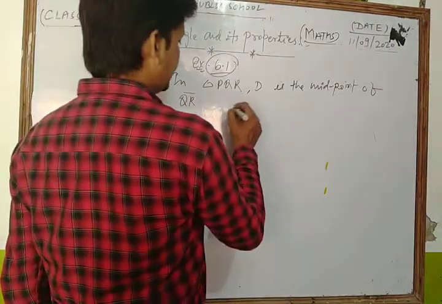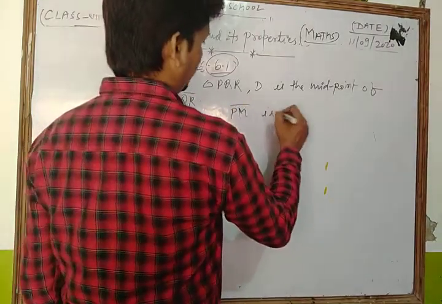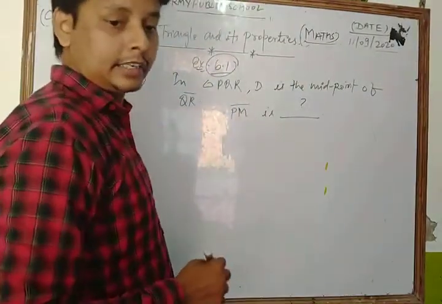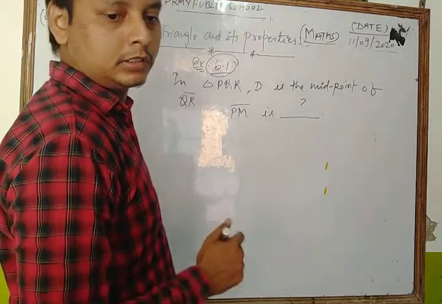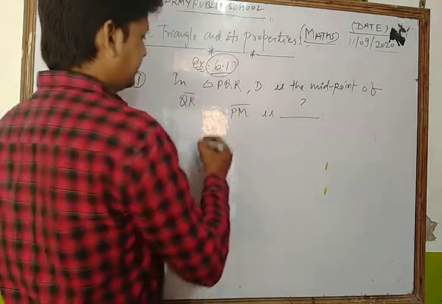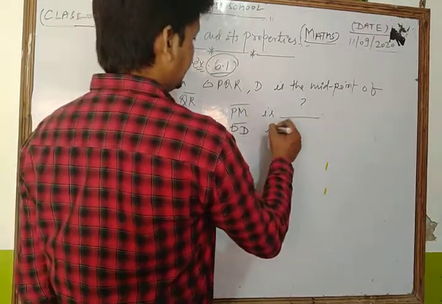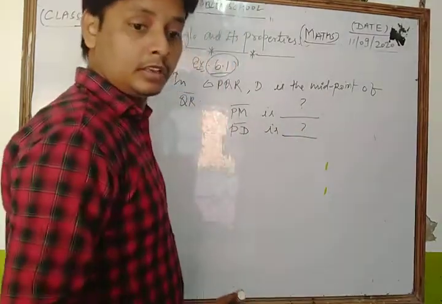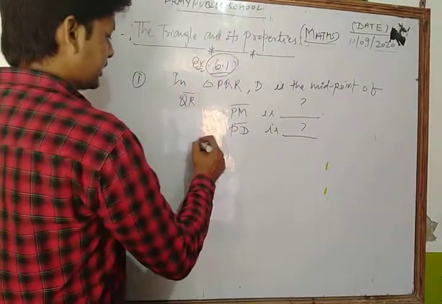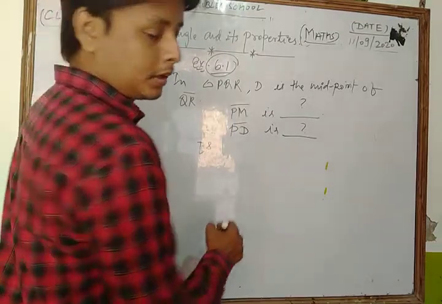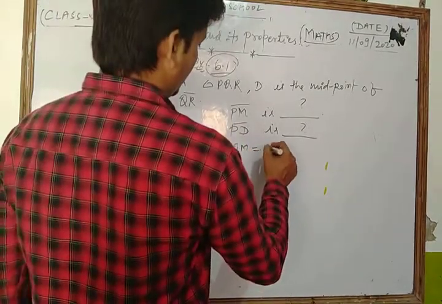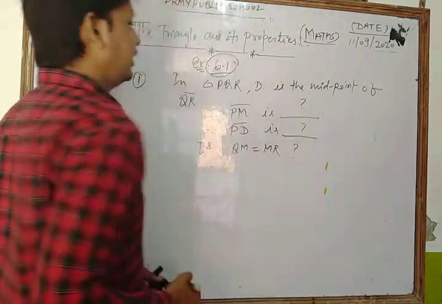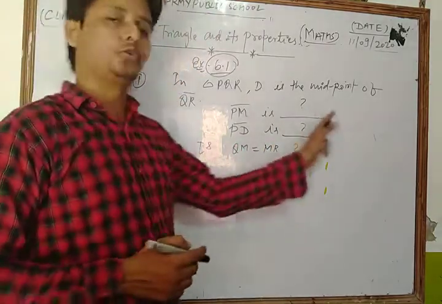Then your questions are: what is the line segment PM, what is the line segment PD, and the next one is, is QM equal to MR? Dear student, this is the question here.